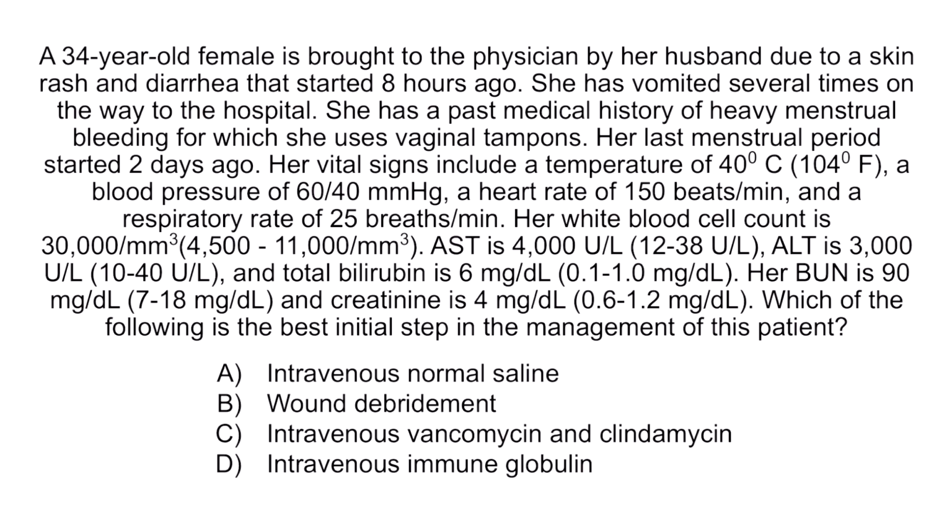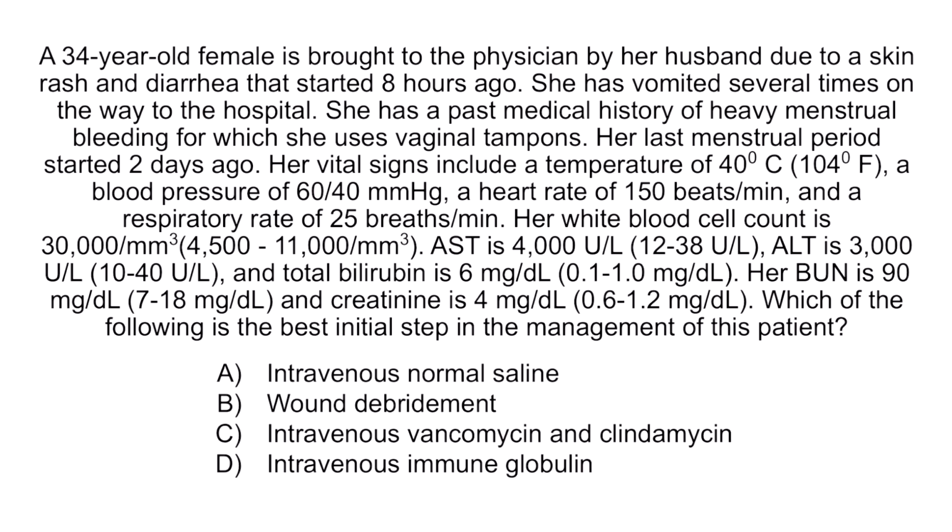A 34-year-old female is brought to the physician by her husband due to a skin rash and diarrhea that started 8 hours ago. She has vomited several times on the way to the hospital. She has a past medical history of heavy menstrual bleeding for which she uses vaginal tampons. Her last menstrual period started 2 days ago.